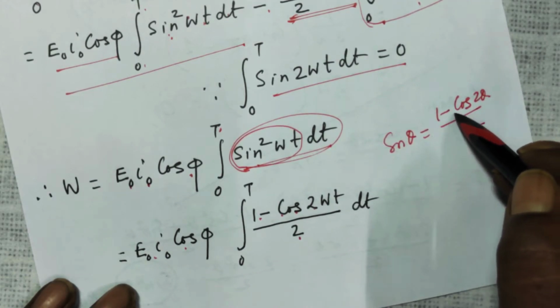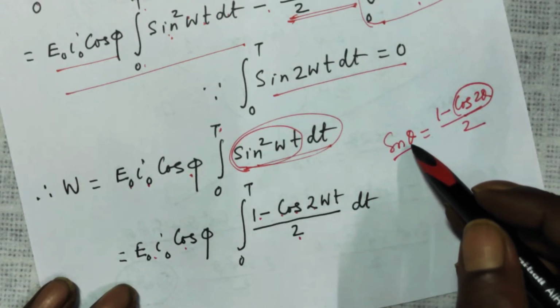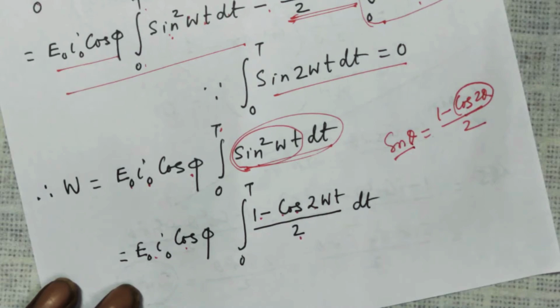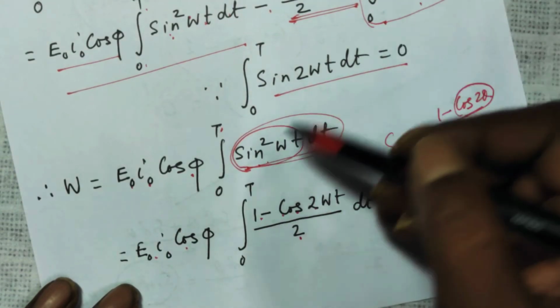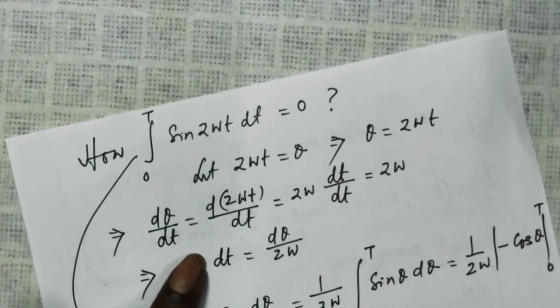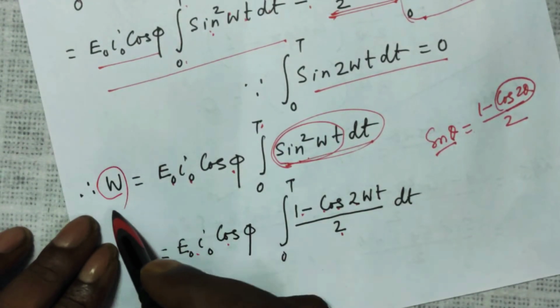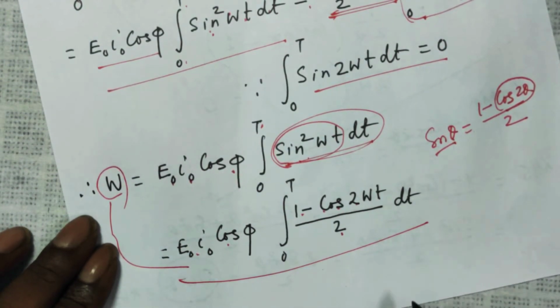Just put the value of cos 2 theta as cos square theta minus sin square theta, and theta is the same thing as omega t. I will explain these two things also on this page after the completion of the video. Let us finish it. So this is your total work done.